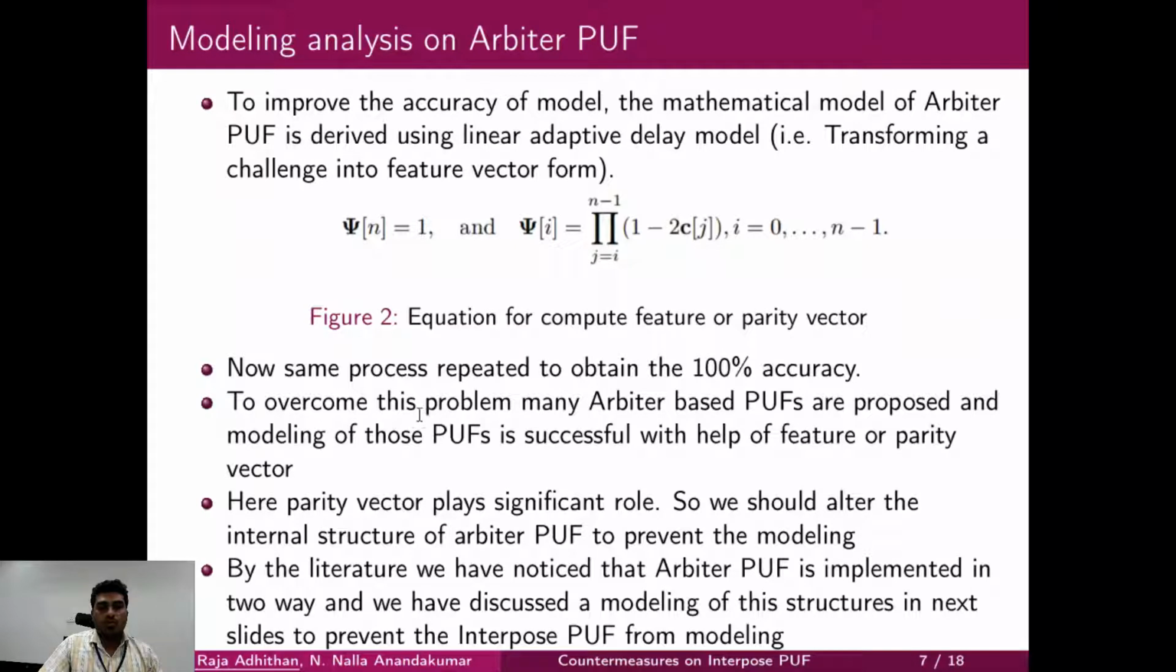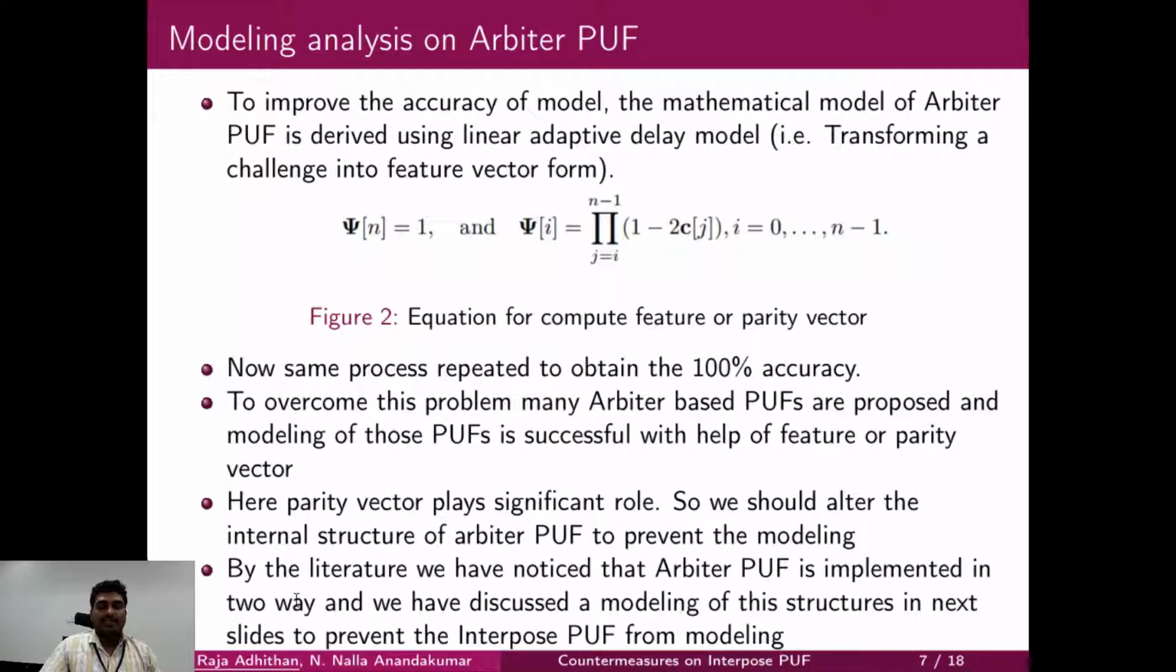To overcome this problem, many Arbiter based PUFs were proposed. Those proposed Arbiter based PUFs were also modeled successfully with the help of feature vectors. Now you can see that parity vectors play a significant role in modeling a PUF. So we should alter the internal structure of the Arbiter PUF to prevent the modeling.